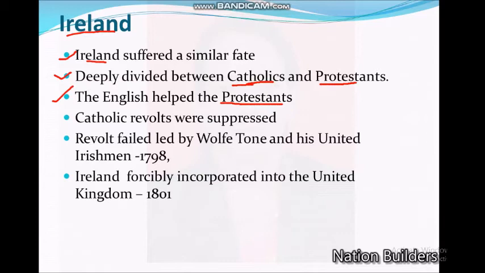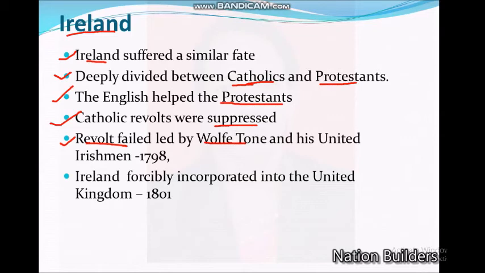The English helped the Protestants of Ireland to establish their dominance over a largely Catholic country. Catholic revolts against British dominance were suppressed. If Catholics made any revolt against the British, it was suppressed. After the failed revolt led by Wolfe Tone, who belonged to the Catholic group, he revolted, but his revolt failed. The revolt failed, led by Wolfe Tone and his United Irishmen, in 1798.